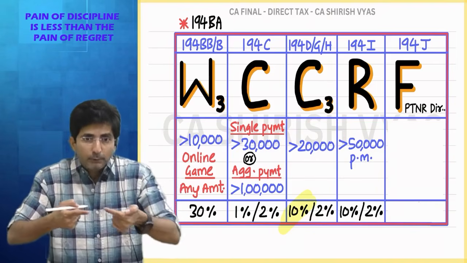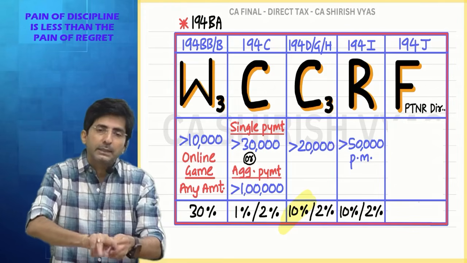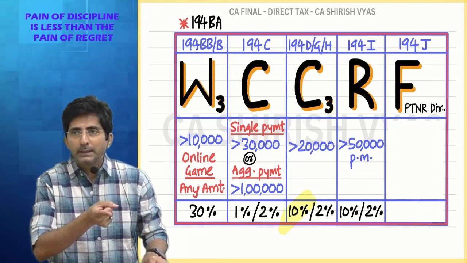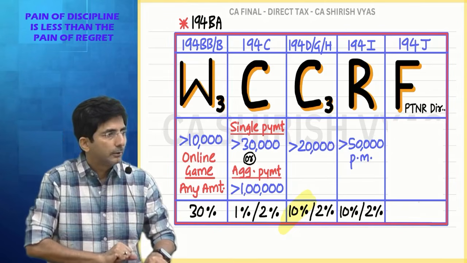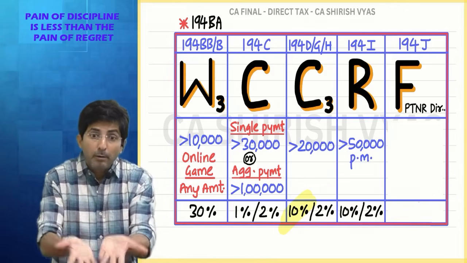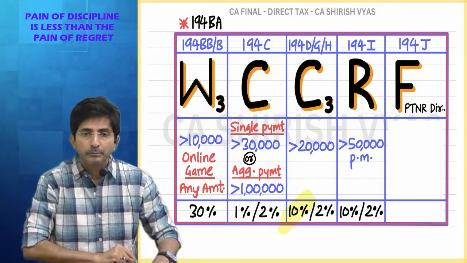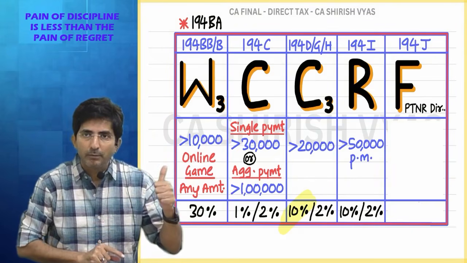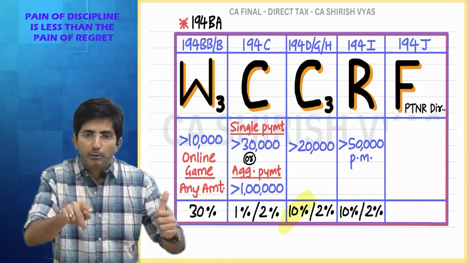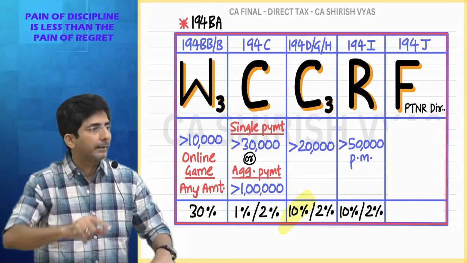Now, in the month of June, I made further commission payment to the same person of 3,000. So earlier it was 12, now 3, 12 plus 3, 15,000. Still it has not crossed 20. Then still the year is going on. In the month of November of the same year, I made further payment of 8,000. So now check the total. First it was 12, then it was 3, it became 15, now 8, it has become 23,000. Now on whole 23,000 TDS will apply.